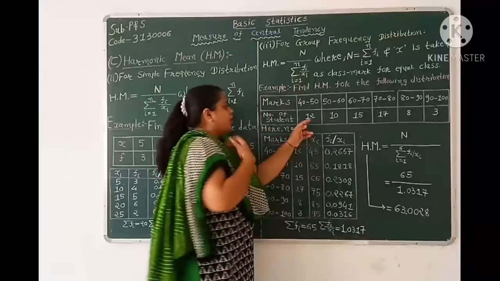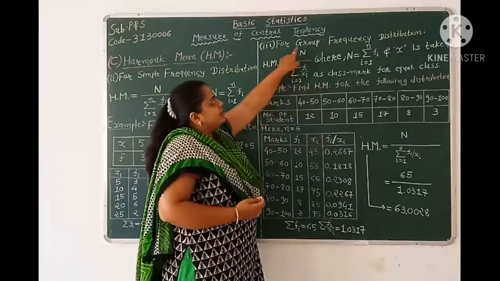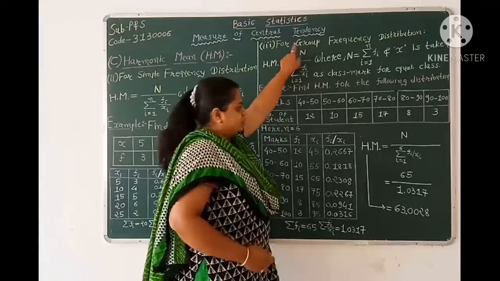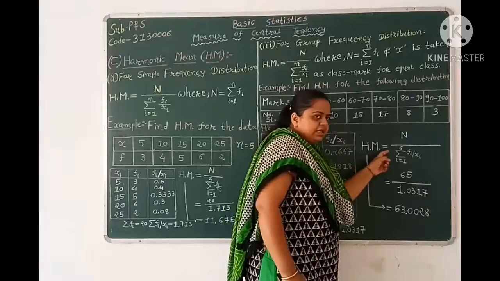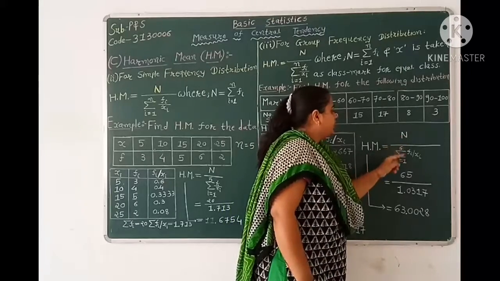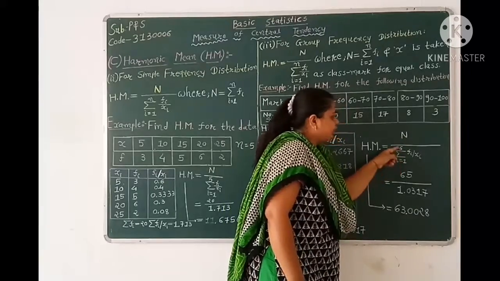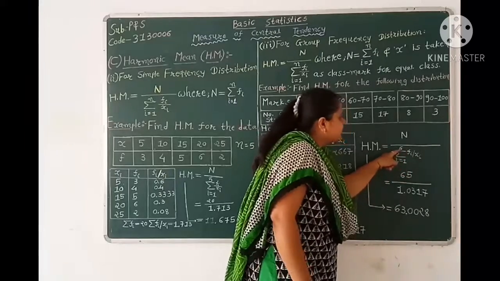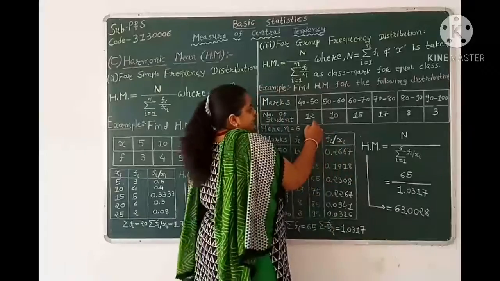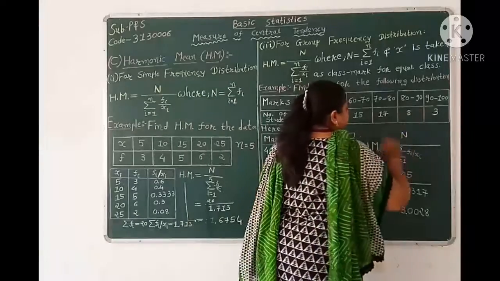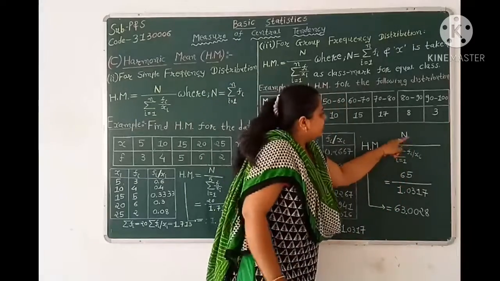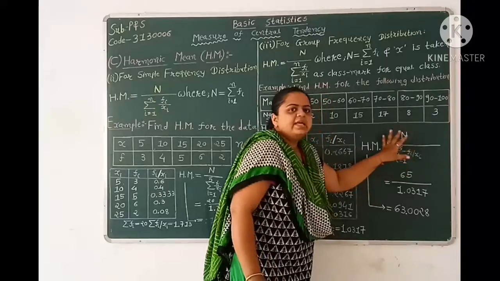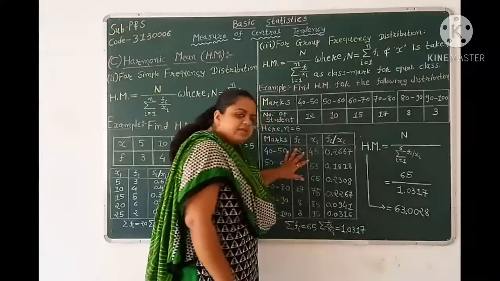Now our formula for harmonic mean, if we have given a group frequency distribution, is harmonic mean equal to capital N over summation i equal to 1 to 6 fi over xi. Here 6 because the total number of data is 1, 2, 3, 4, 5, 6, and capital N and summation fi over xi are determined from the table.